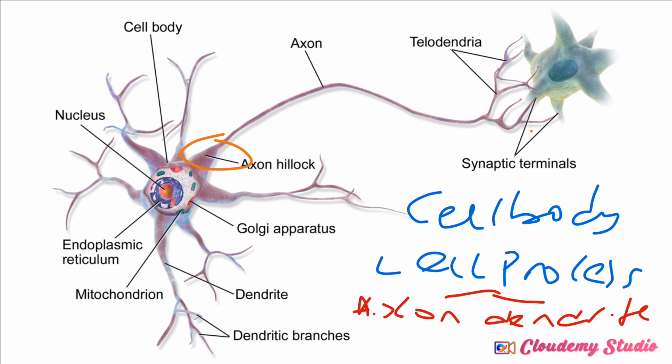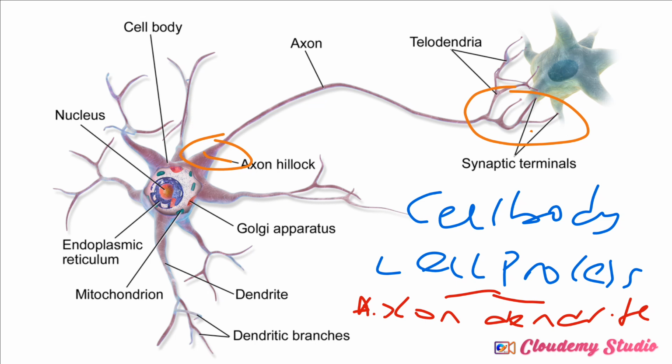We'll be talking about the function of this axon hillock when we get to action potential. You understand? Very, very important structure. Then we have the synaptic terminal, also known as axon terminal.